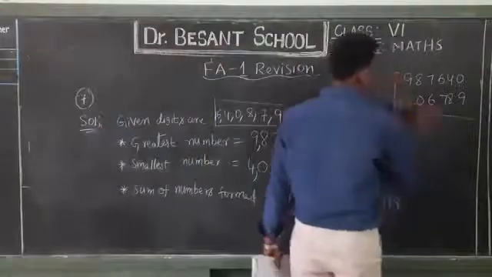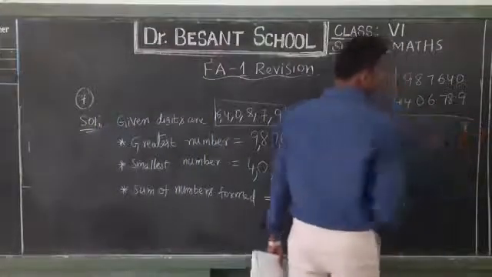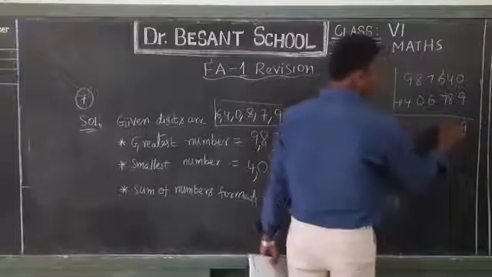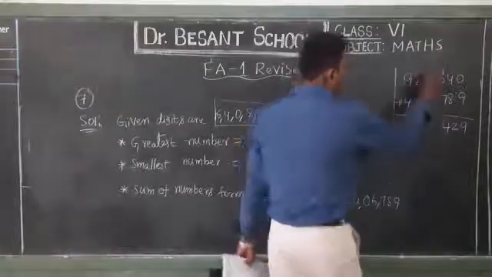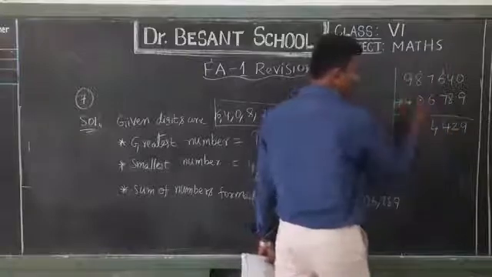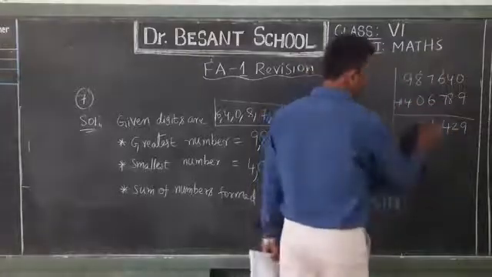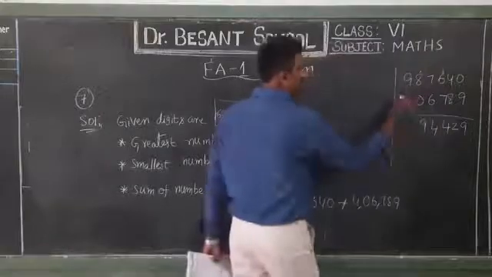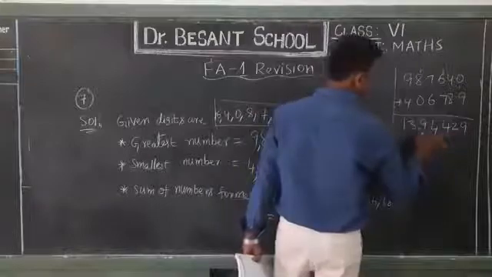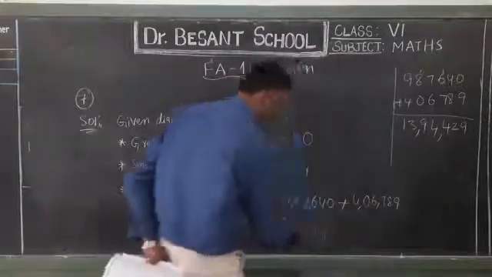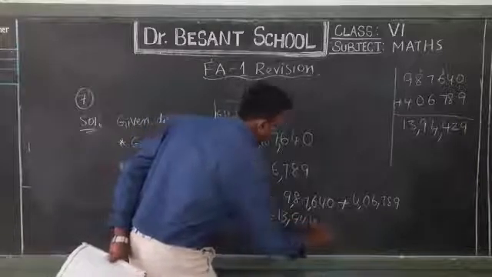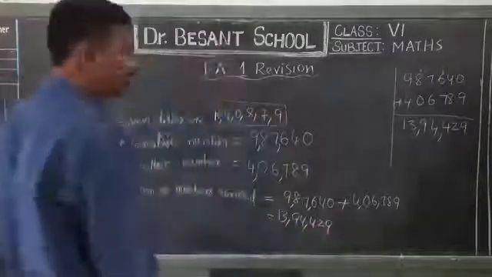0 plus 9, 9. 4 plus 8, 12. 2 here, 1 carried. 6 plus 1, 7. 7 plus 7, 14. So again 1 will be carried. 7 plus 7, 14. 1 plus 8, 9. 9 plus 0, 9 only. Now 9 plus 4, 13. That is the sum. So what is the sum? 13,94,429. What next do you have to find out?